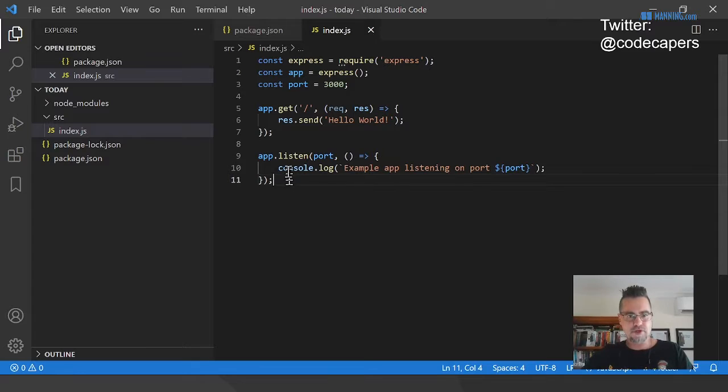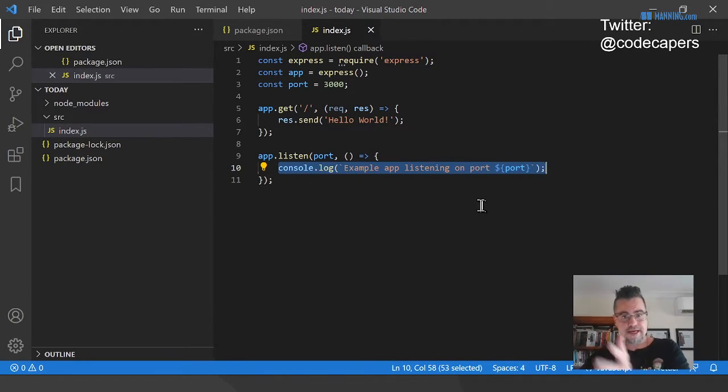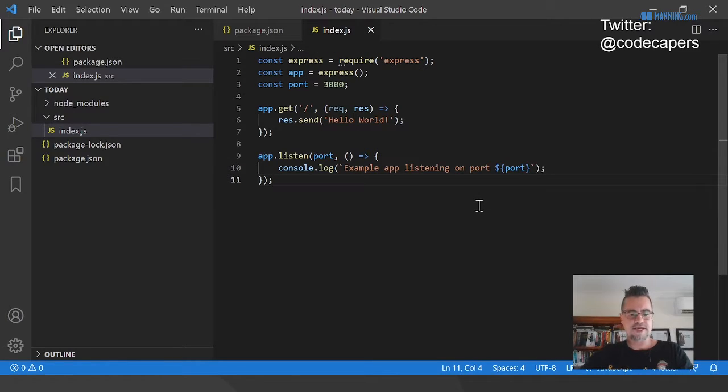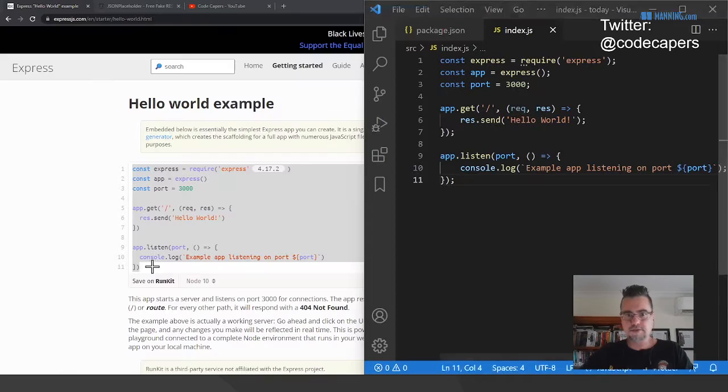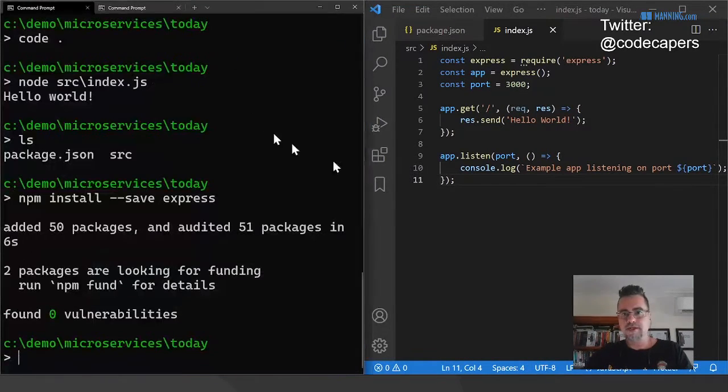Now, if it starts up correctly, we should see this message printed, example app listening on port 3000. So let's start that. At the moment, I might try running my terminal and my code side by side.